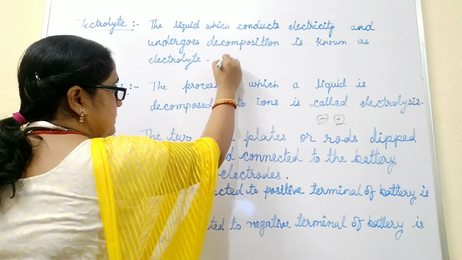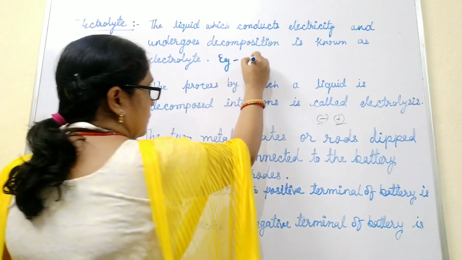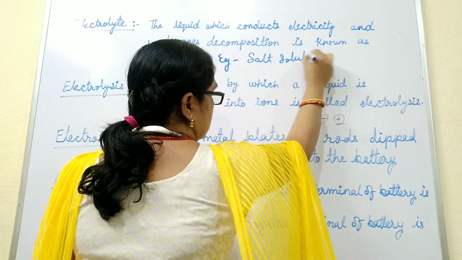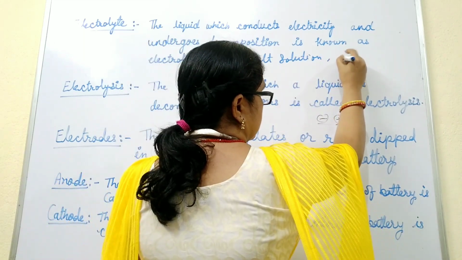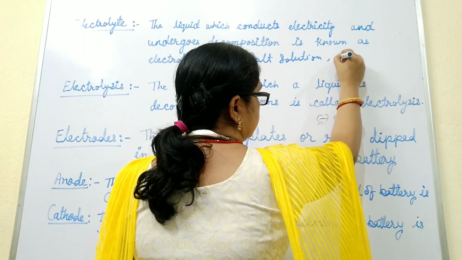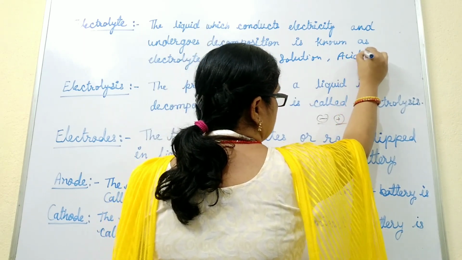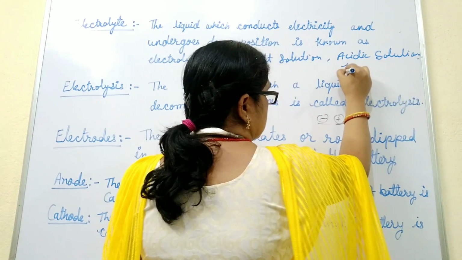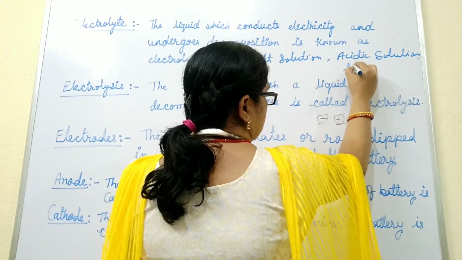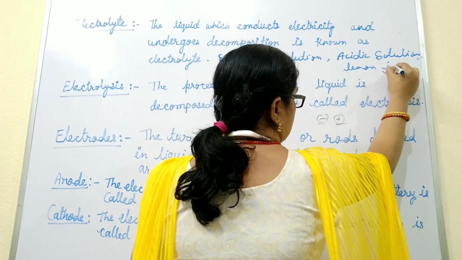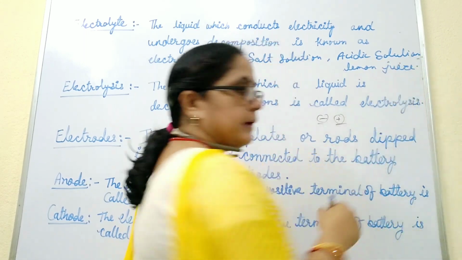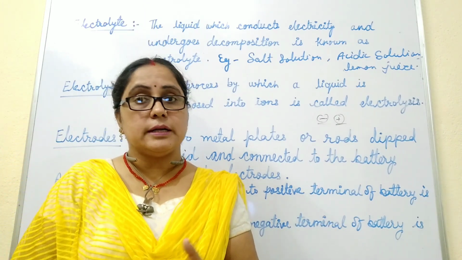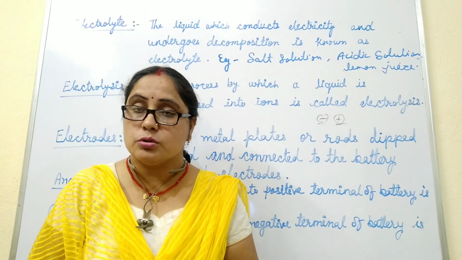Examples of electrolytes: salt solution, solution containing acids, acidic solution, lemon juice, etc. These are electrolytes.